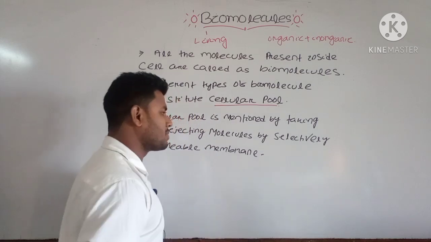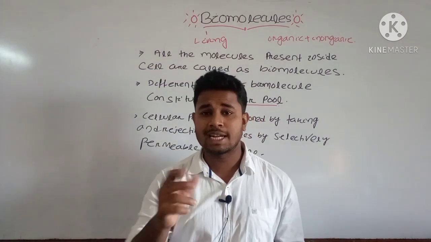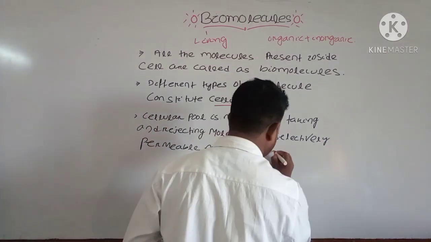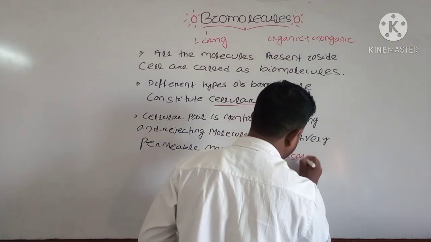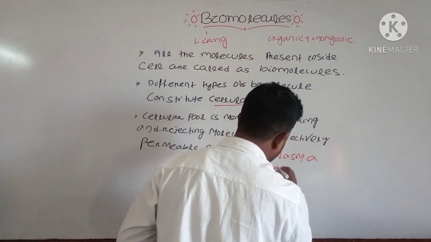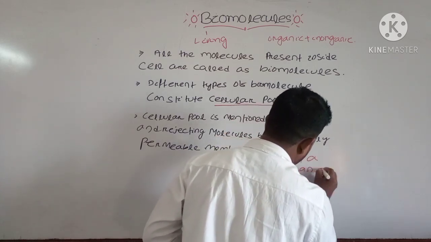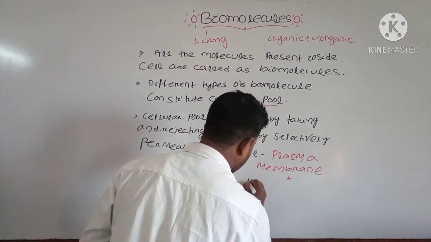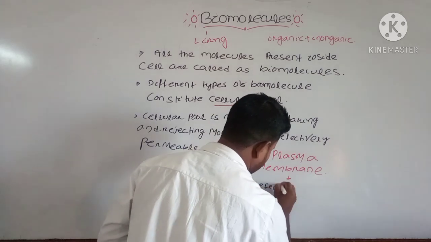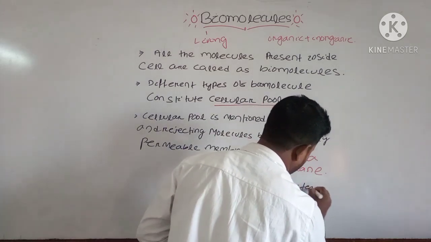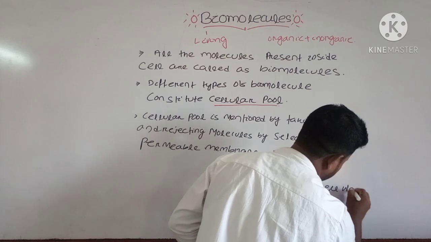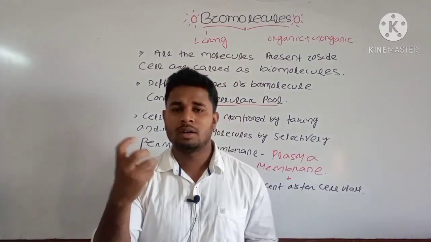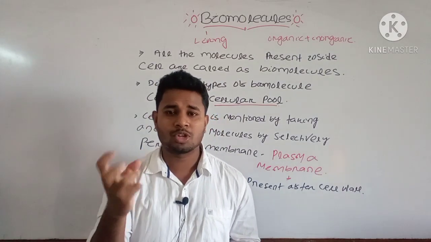What is the selectively permeable membrane inside your cell? The selectively permeable membrane, it is your plasma membrane. We have studied that plasma membrane is selectively permeable and it is present after cell wall.